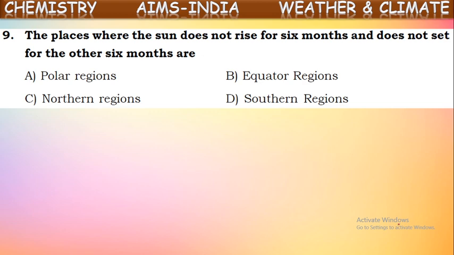In polar regions. In polar regions, the daytime will be almost 6 months, and the nighttime also will be almost 6 months. That is why the sun does not rise for 6 months. Completely it will be nighttime, and the sun does not set for another 6 months. Completely, 6 months daytime will be there. So this happens in the polar regions. That is why there the temperature will be very cool. Very cool temperatures will be recorded in those areas, in the polar regions.